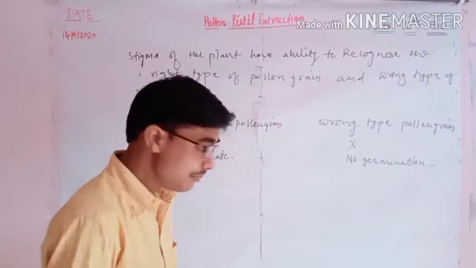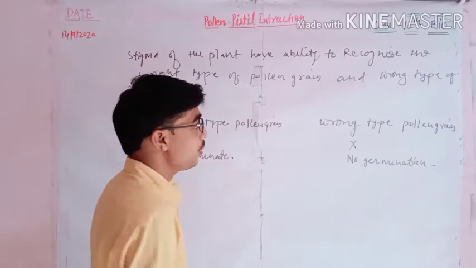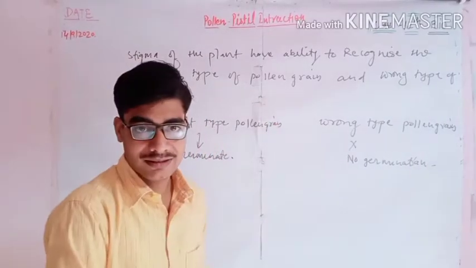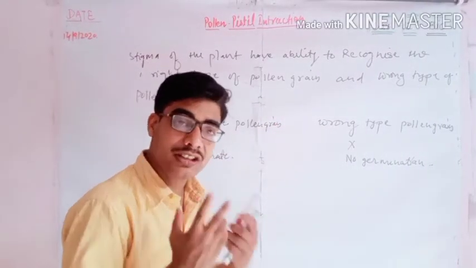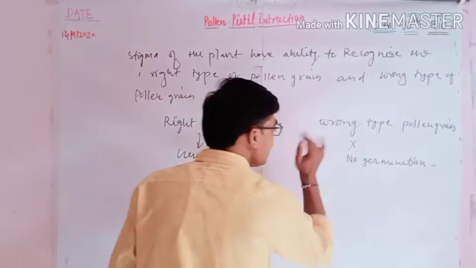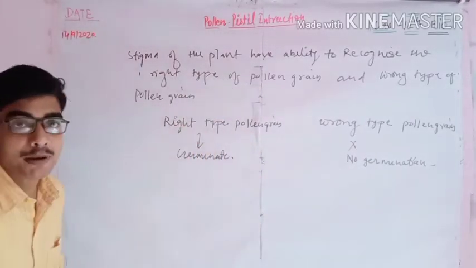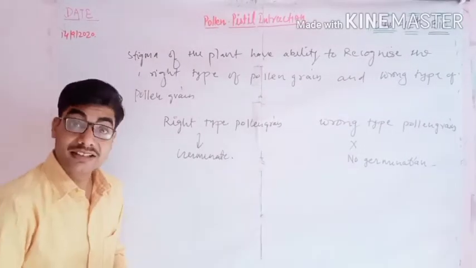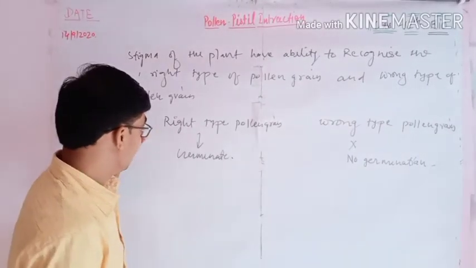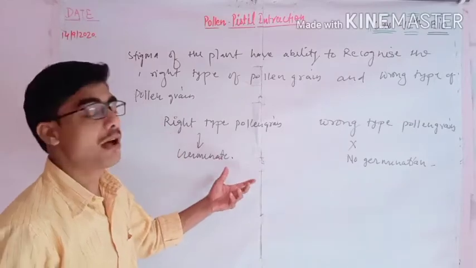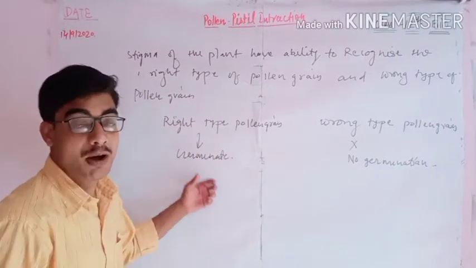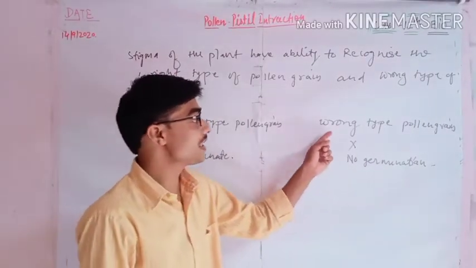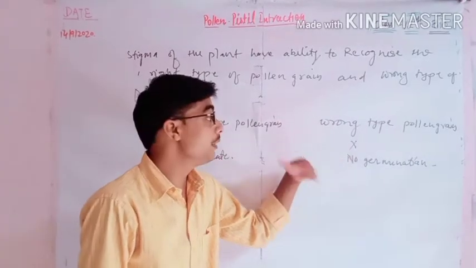It's a very simple mechanism, but the question arises, how does the pistil recognize that it is the wrong type or the right type of pollen grain? It is a very important mechanism the plant has adopted, through which it determines which pollen grain landing on the stigma will be the right type and which will be the wrong type.